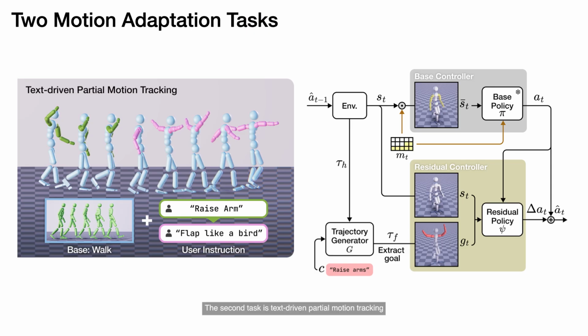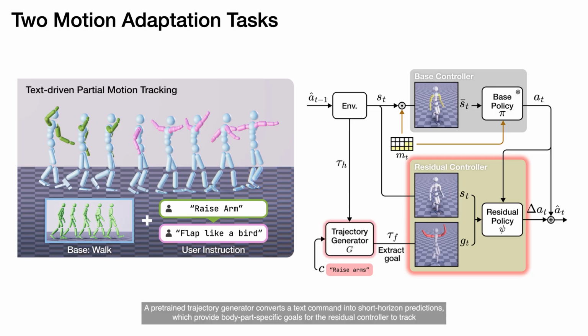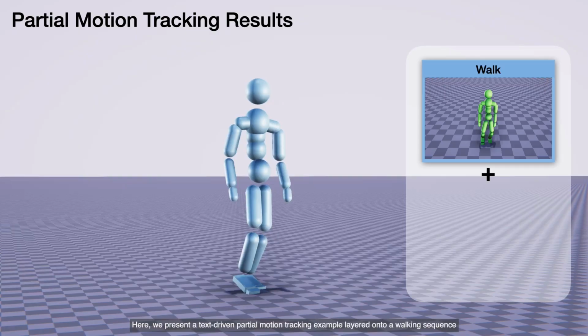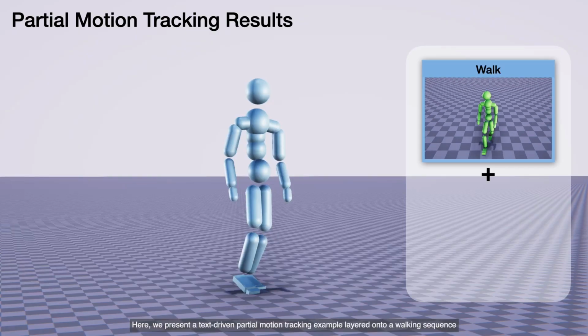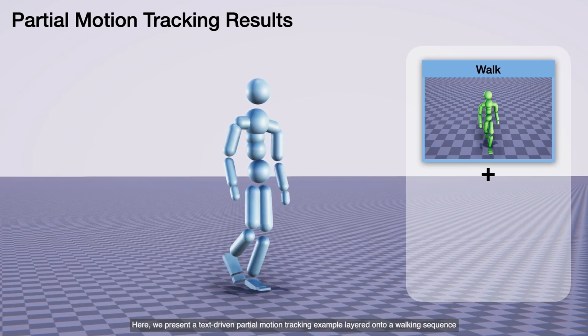The second task is text-driven partial motion tracking, where the residual controller follows localized kinematic targets derived from text inputs. A pre-trained trajectory generator converts a text command into short horizon predictions, which provide body part-specific goals for the residual controller to track. Here, we present a text-driven partial motion tracking example layered onto a walking sequence.